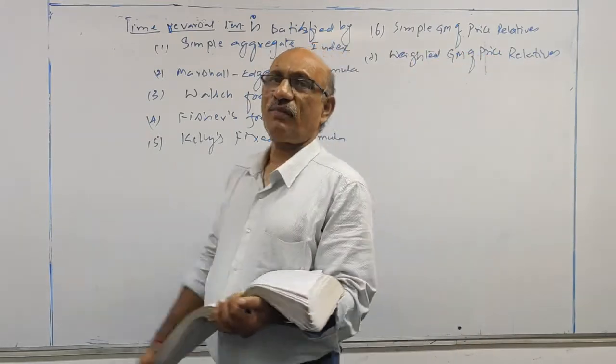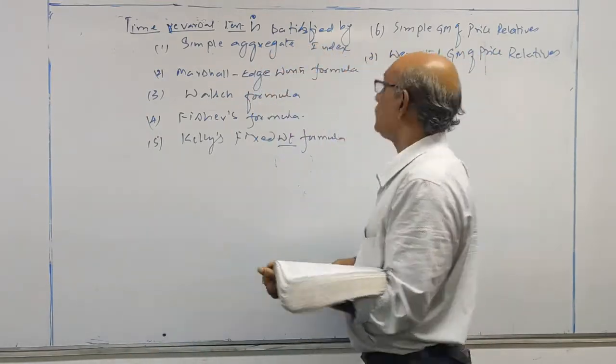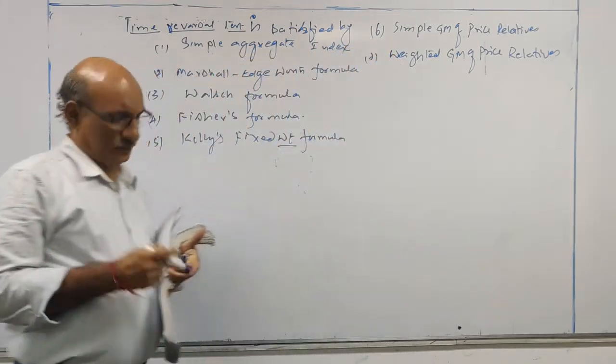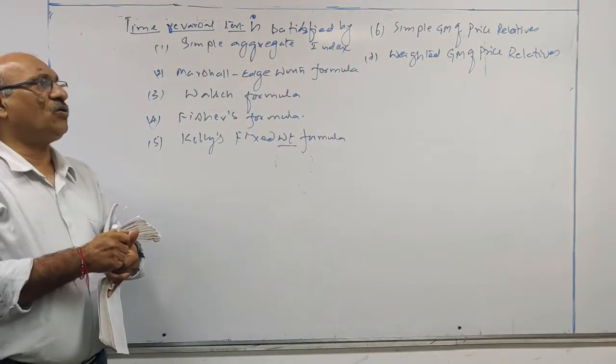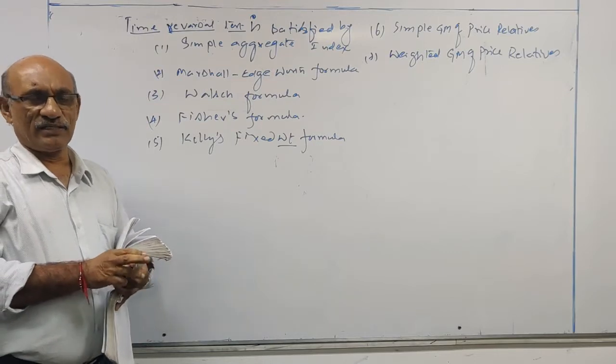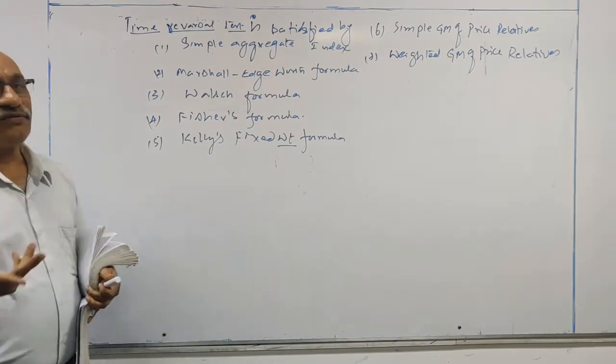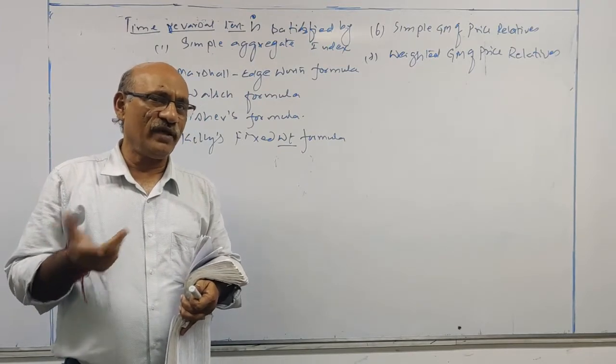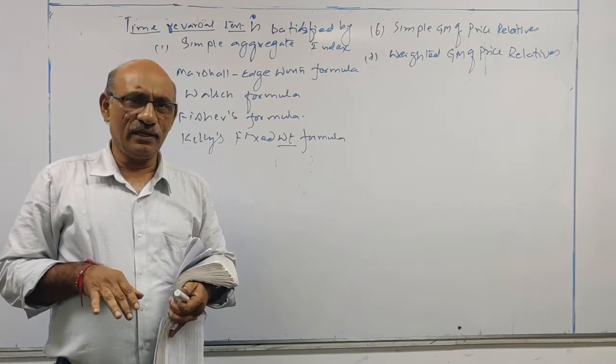These 7 formulae only will satisfy the time reversal test. For them, it doesn't make any difference which year we are taking as base year and which year we are taking as current year.